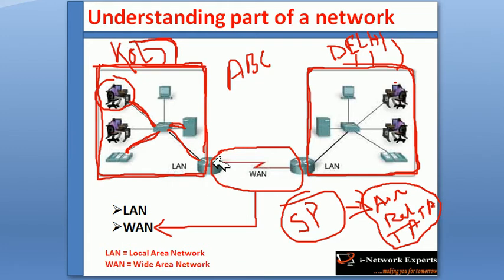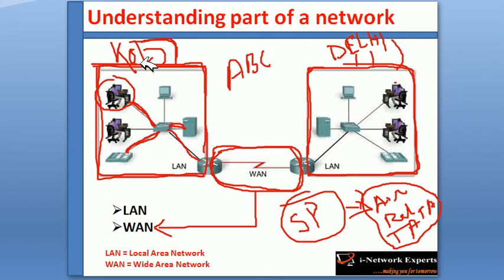Okay, so when we need to connect two or more different locations or different local area networks, we have to take help from the service provider. Then the service provider will provide the WAN connection and we have to pay for it. Okay, so this WAN connection will be provided by the service provider.